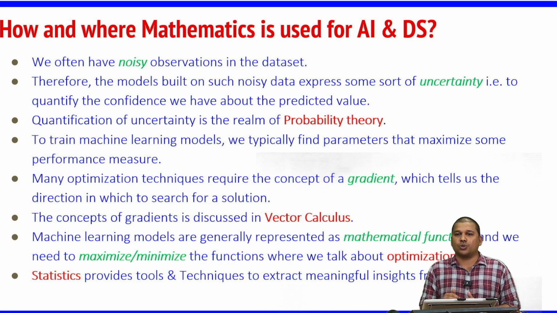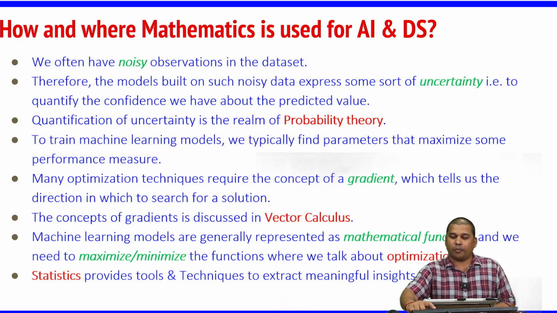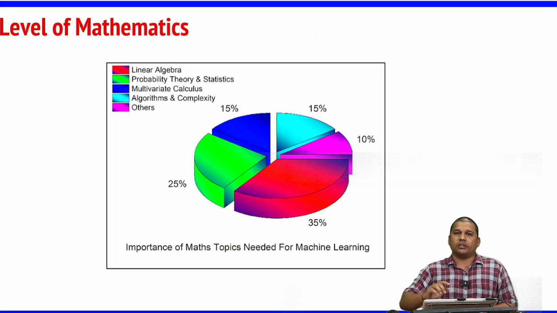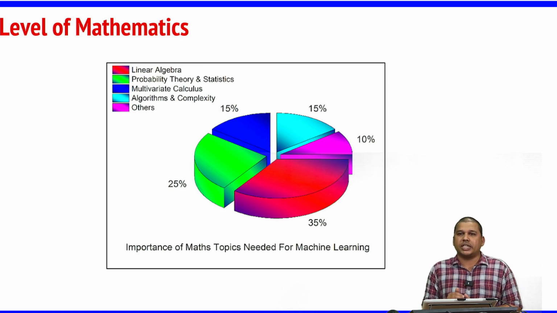So we have to use a lot of statistical tools and techniques because statistics gives us techniques with which we can derive meaningful insights, which data scientists generally use to make business decisions. So when we talk about data science, statistics is one of the very important concepts.